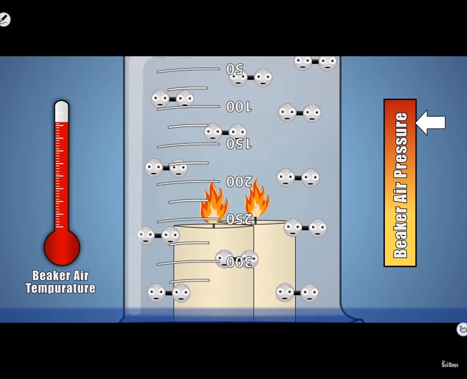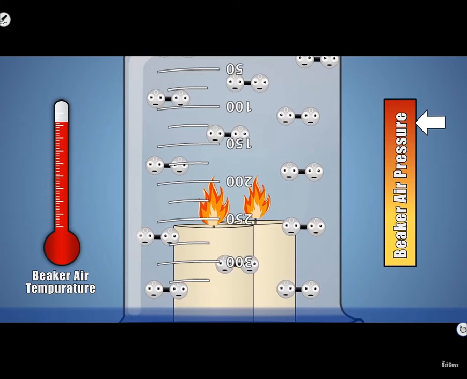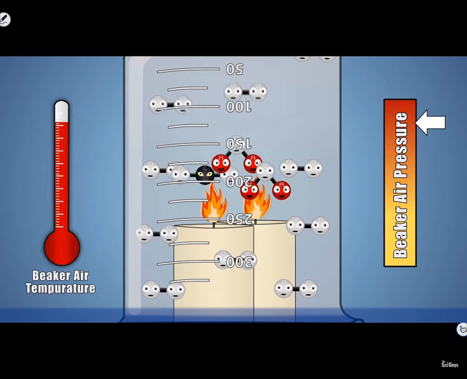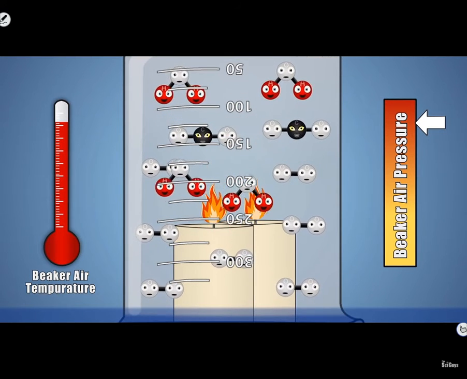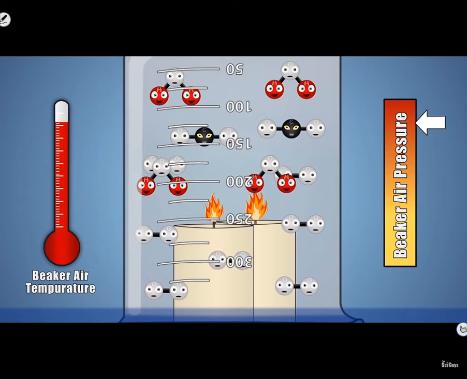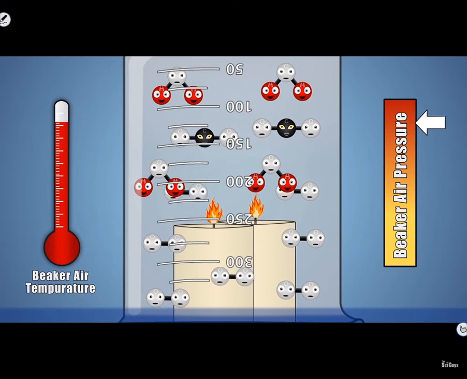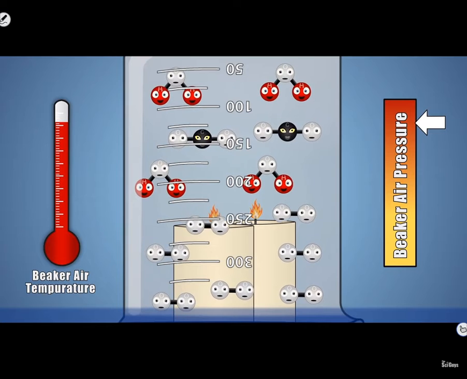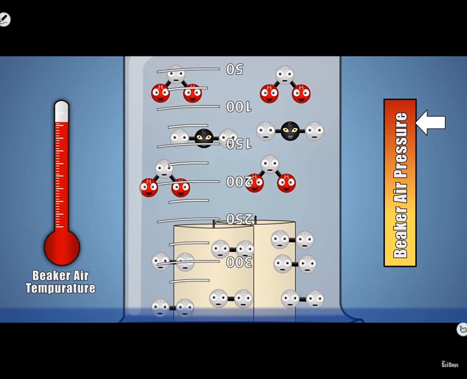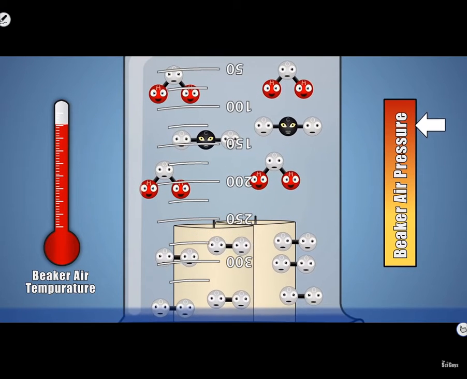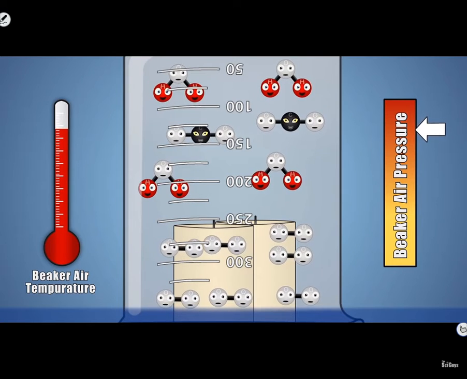The products of this reaction are carbon dioxide gas and water vapor. As more and more hot carbon dioxide gases and water vapor are produced, they fill up the top of our beaker, forcing the oxygen in our beaker that the candles need to burn lower and lower until the candles are extinguished.